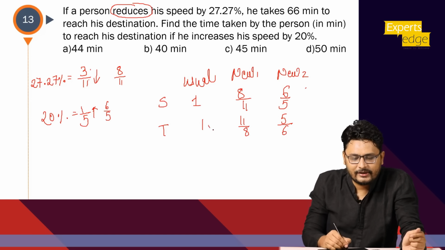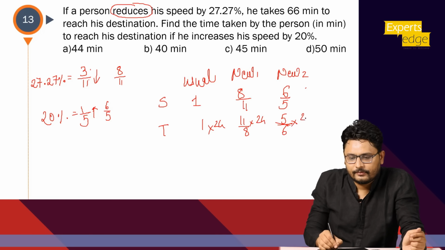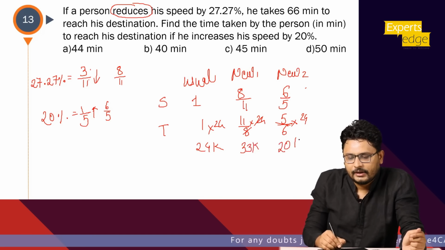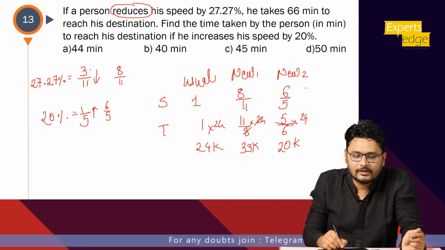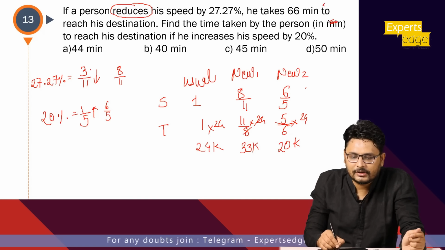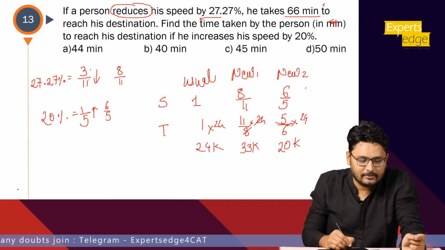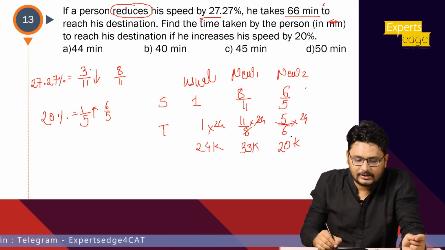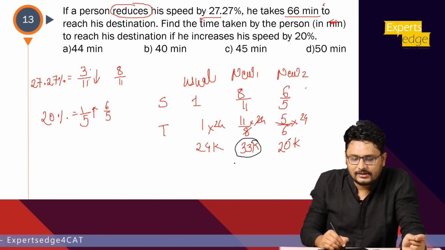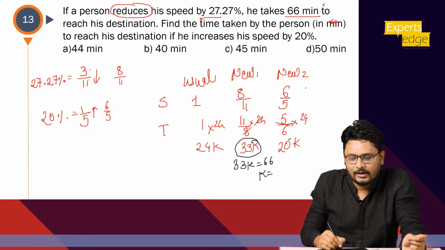LCM will be what? 24, right? And it is 24k. It is what? 33k. And this is 20k. Now what he has given is 66 minutes. It is not 66 minutes late. Please read the keyword. He reaches in 66 minutes at the reduced speed. What is our time at the reduced speed? It is nothing but 33k, right? So he has given us that 33k should be equal to 66. So my k comes out to be 2.